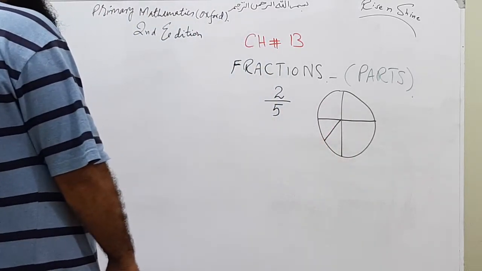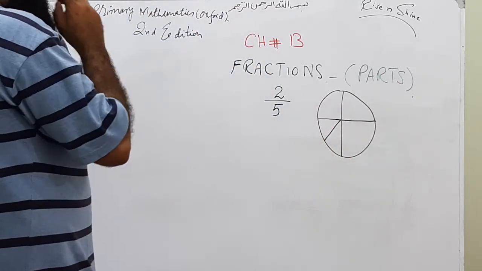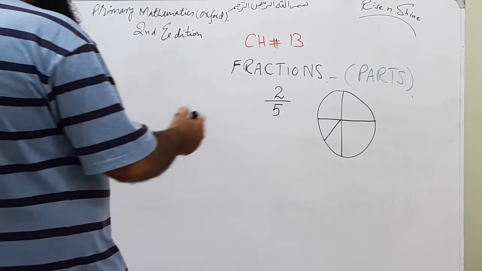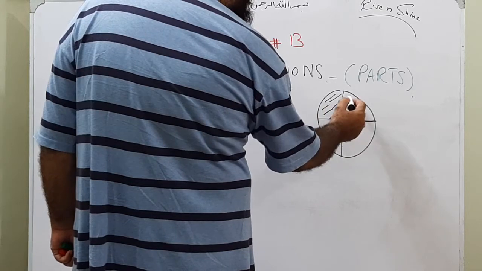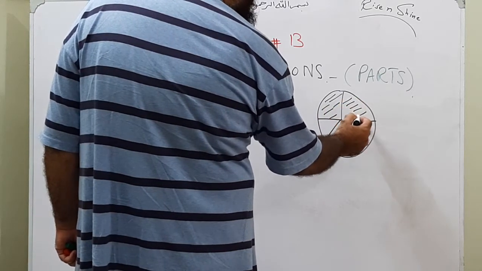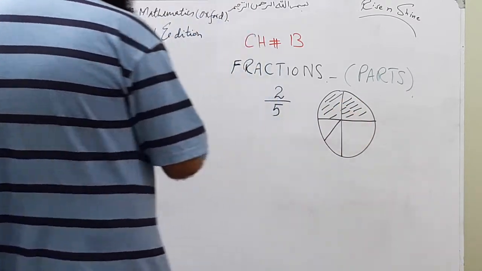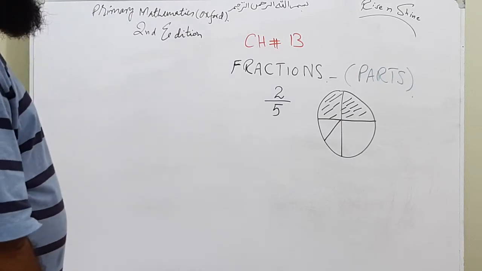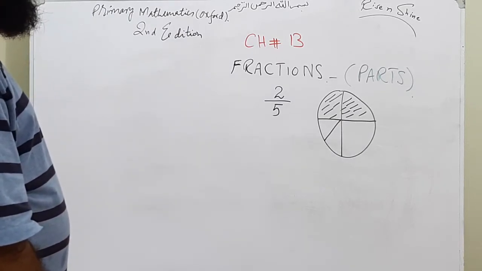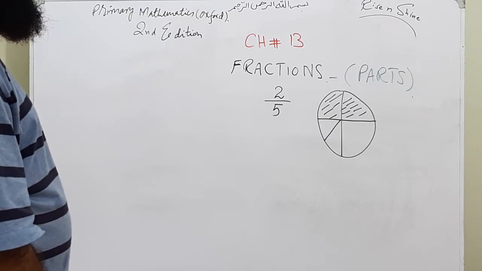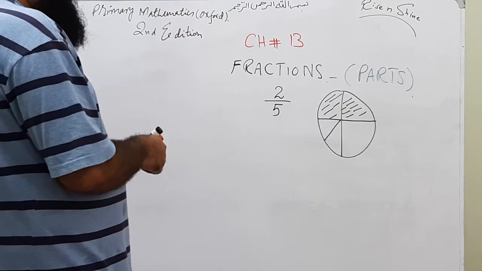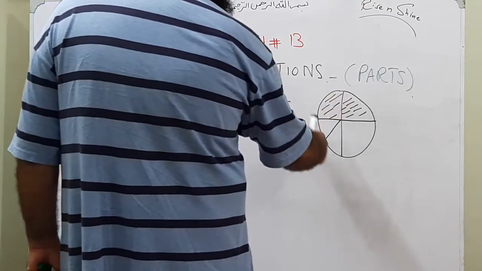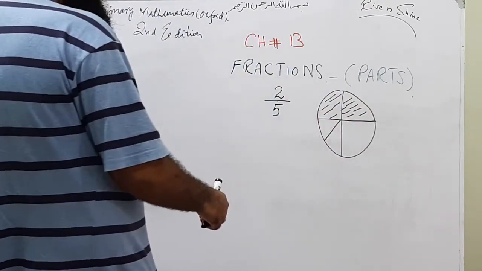So if a boy, let's say Ahmed, gets 2 parts, if we talk in terms of fractions, we will not say that he got 2 parts. In terms of fractions, we will tell that out of total 5 parts, how many parts he got.